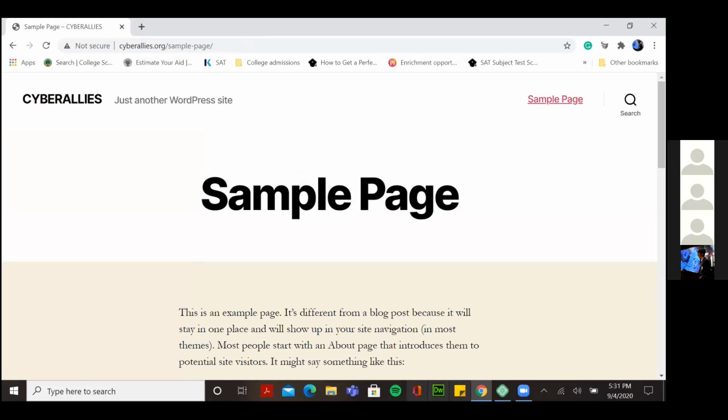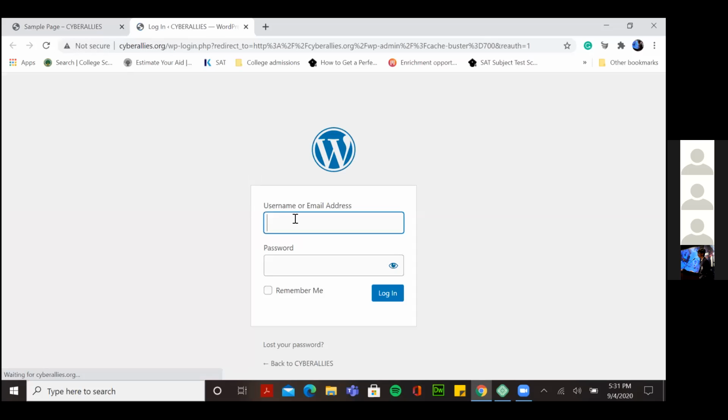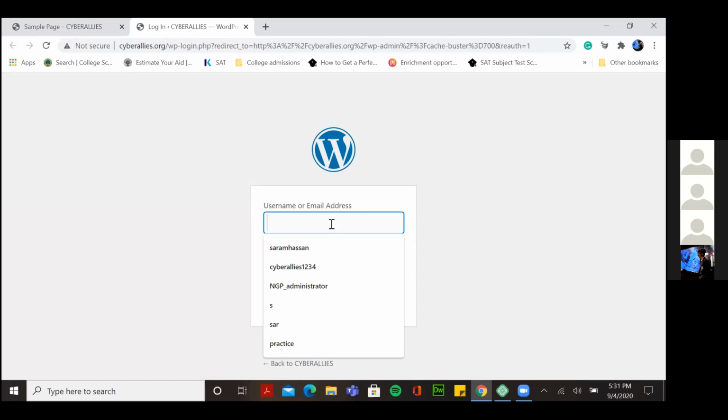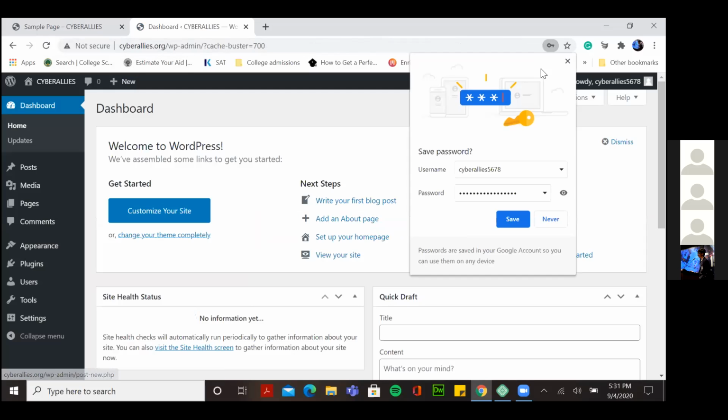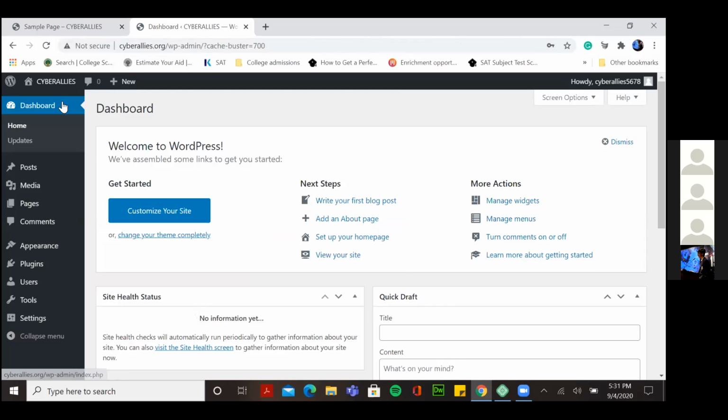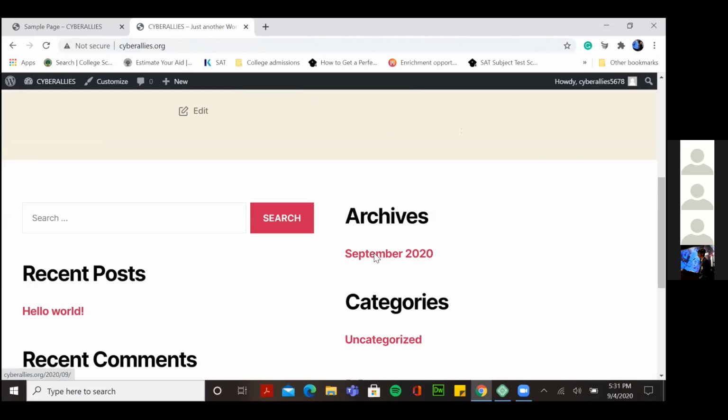But if I click admin, I'll be taken to that page जो Katy Perry वाली website पे आया था. So here मैंने suppose करो जैसे लिखा है cyber allies 5678. That was my username, and cyber allies web dev was my password. If I log in, I will be logged in और वहाँ पे मुझे चीजें दिखाएगा which I can edit. ठीक है, तो through this, I'm taken to this dashboard.